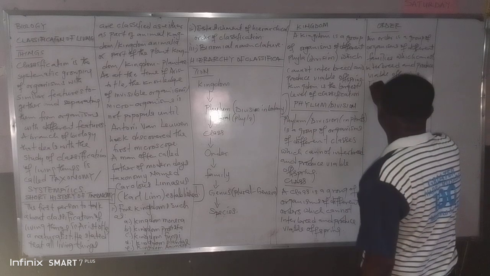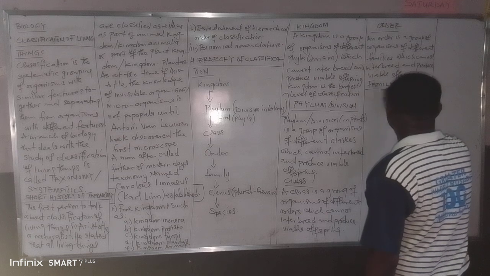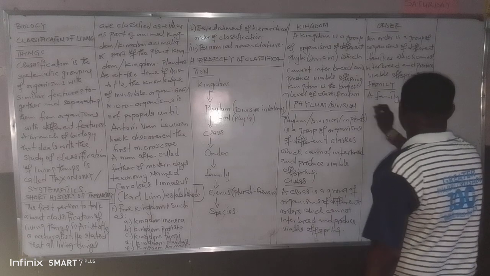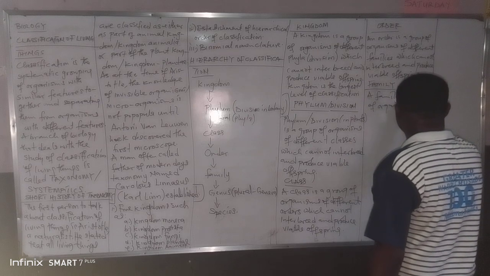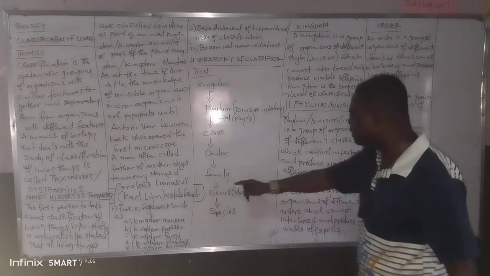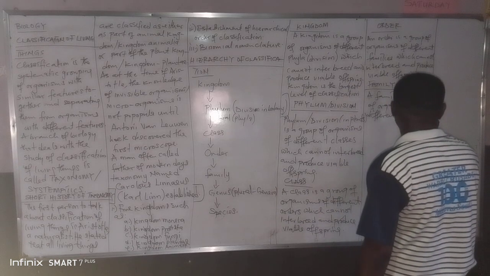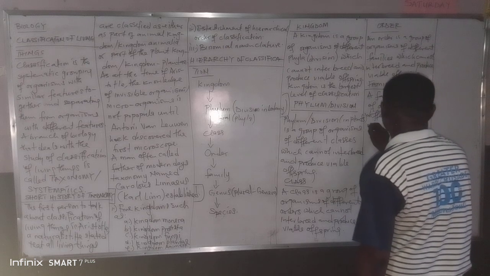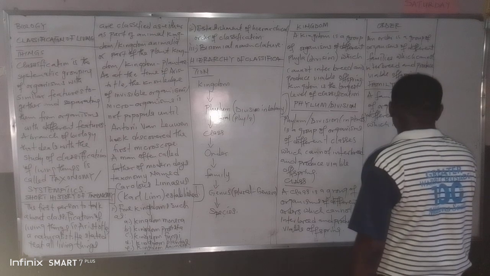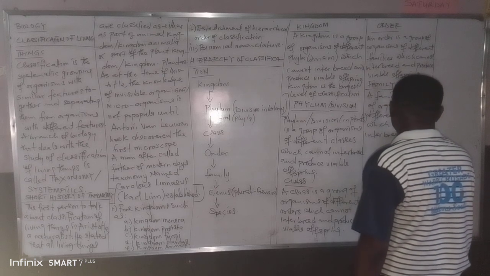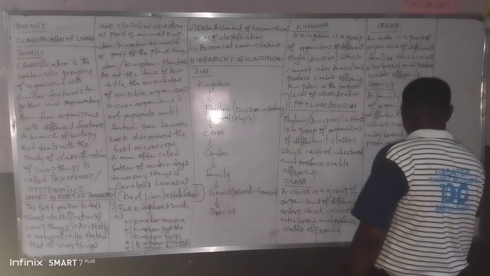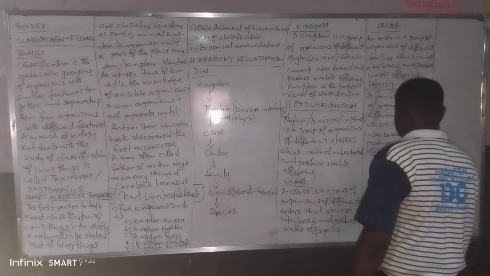So we have family now. A family is a group of organisms of different what? What's under family in this place? Different genera. Don't forget the plural form of genus. Which cannot interbreed and produce viable offspring. Take note of that.